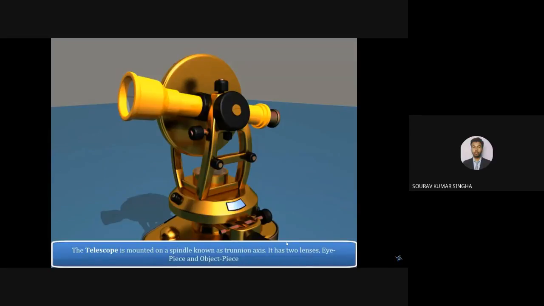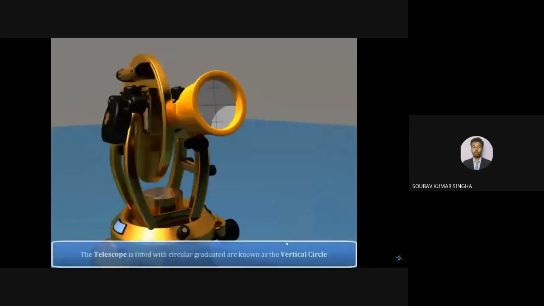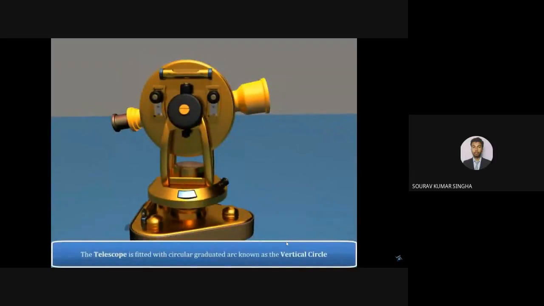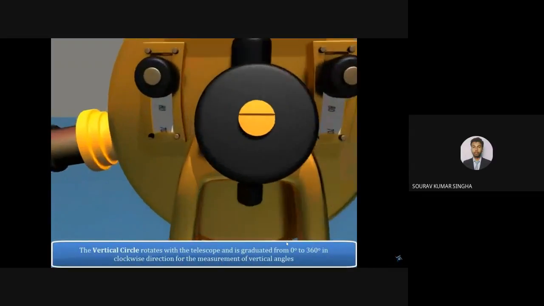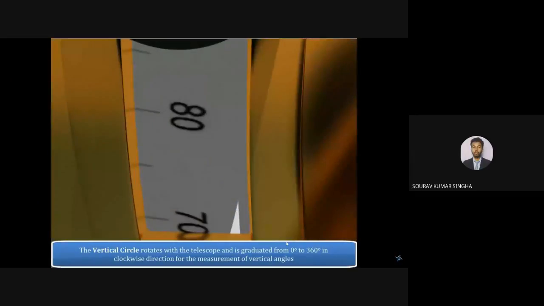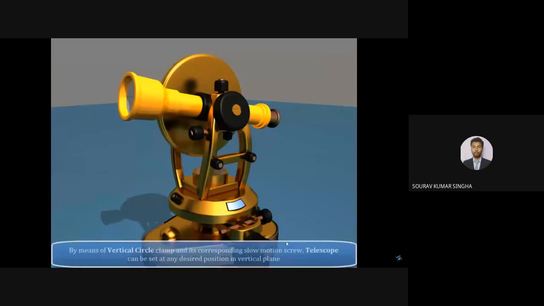I have already told about the trunnion axis, by which it can rotate. This is one side, it is eyepiece, another side it is object piece, and here is the vertical circle. Here the readings have been shown. You can see the readings have been shown over here from 0 to 360 degrees. Maybe it is 0 to 90 as well in all directions, depending on the type of the telescope.